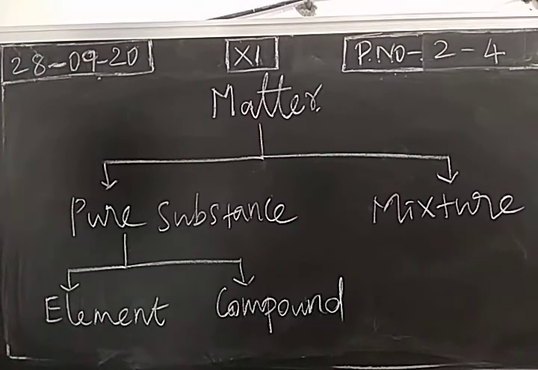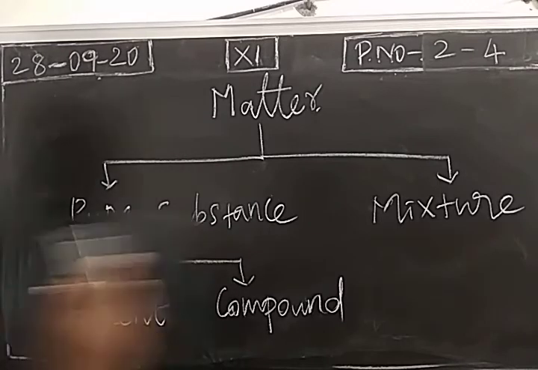Pure substances are nothing but the substances with definite properties. So physical properties like melting point, boiling point, the density will be a definite value. So the substance will be called as pure substance. Pure substances are of two types, elements and compounds. We have to know what is element.